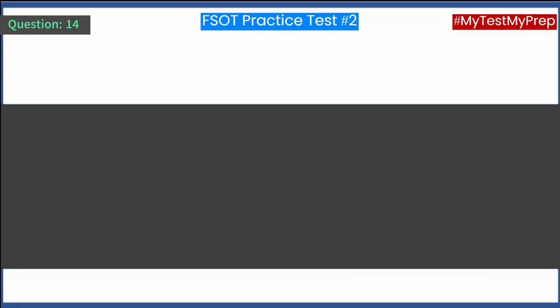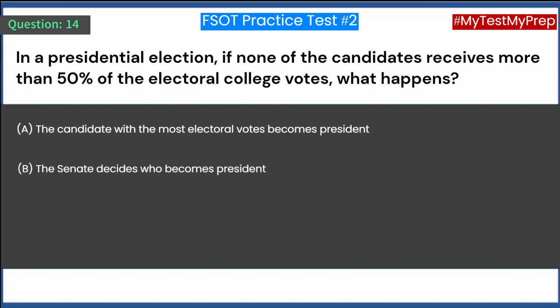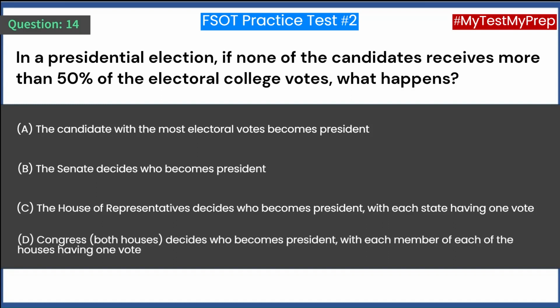Question 14. In a presidential election, if none of the candidates receives more than 50% of the Electoral College votes, what happens? A. The candidate with the most electoral votes becomes president. B. The Senate decides who becomes president. C. The House of Representatives decides who becomes president, with each state having one vote. D. Congress, both houses, decides who becomes president, with each member of each of the houses having one vote.